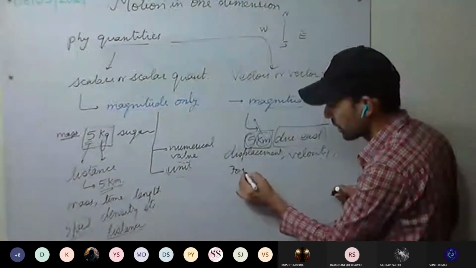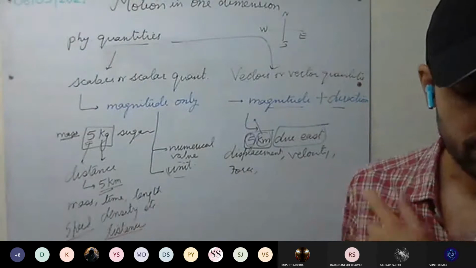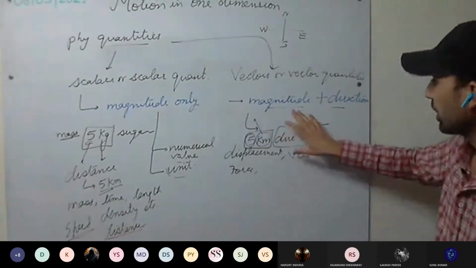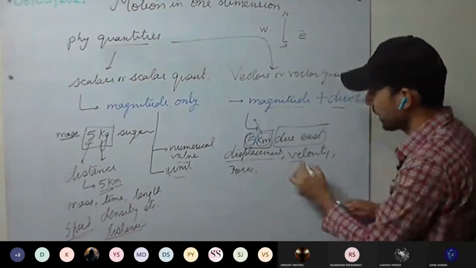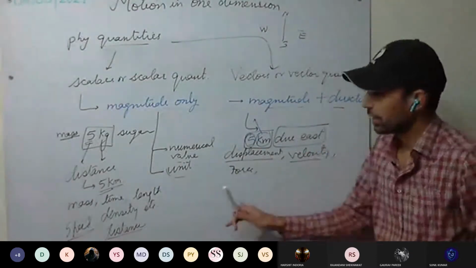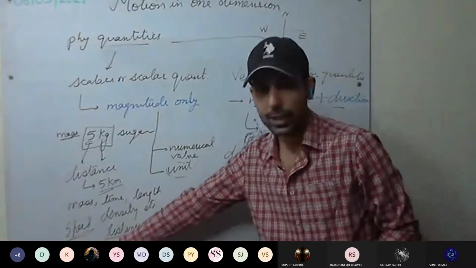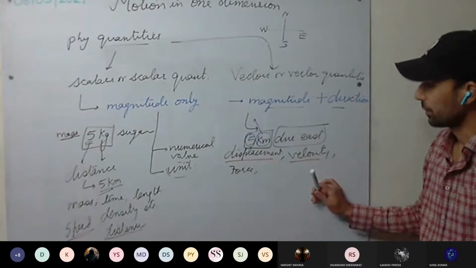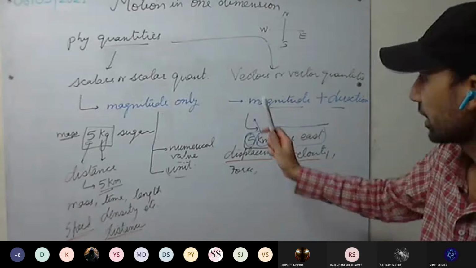Force, acceleration due to gravity, moment of force, impulse, temperature gradient, they all are vectors. So in this chapter we'll be discussing displacement and velocity first. We'll be discussing distance, then displacement, speed, velocity. These will be discussed. Then we'll move to acceleration. So these are scalars and vectors.